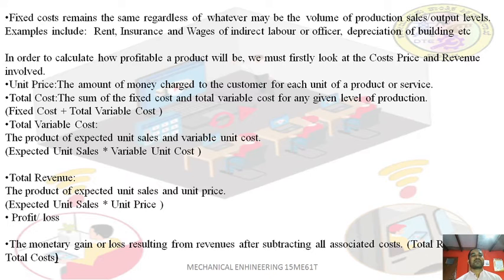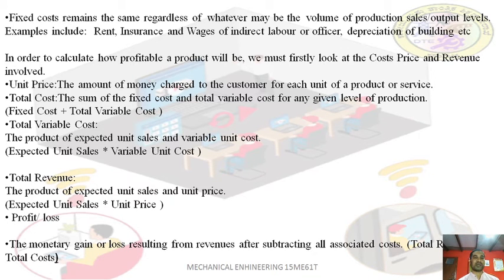The fixed cost remains the same regardless of the volume of production. Fixed, as the name itself tells, is one which remains the same even after the volume of production increases. Whatever may be the volume of production, fixed cost remains the same. What are those? It is the depreciation of building, whatever may be the components. You are funding the same amount every year for the building. So the building cost will not increase. The rent of the building, whatever may be the volume of production, you are fixing the rent for a month. So however you use 24 hours, you have to pay the same rent.